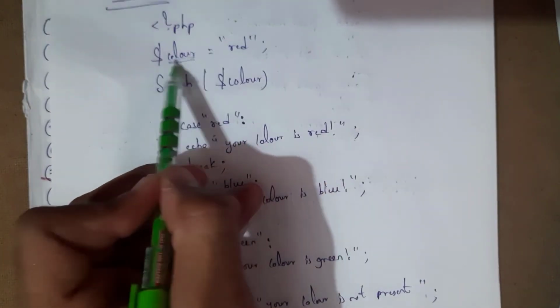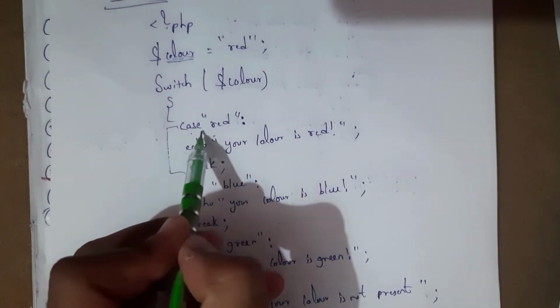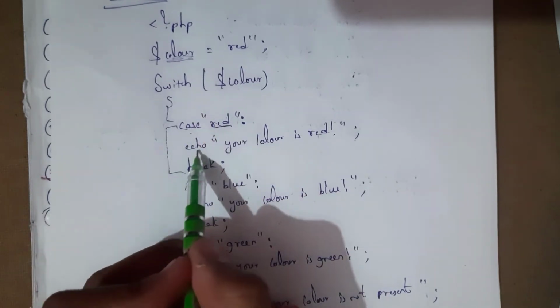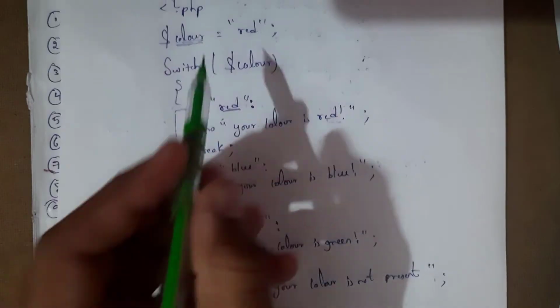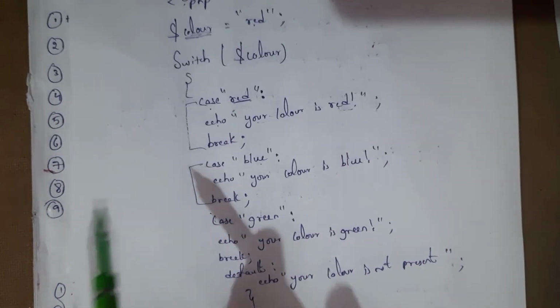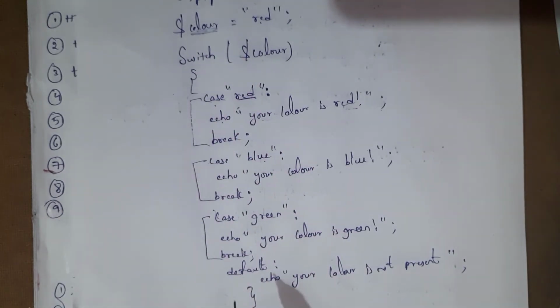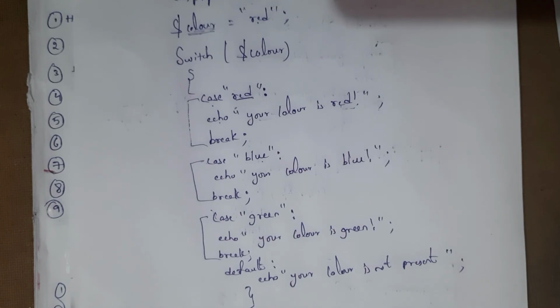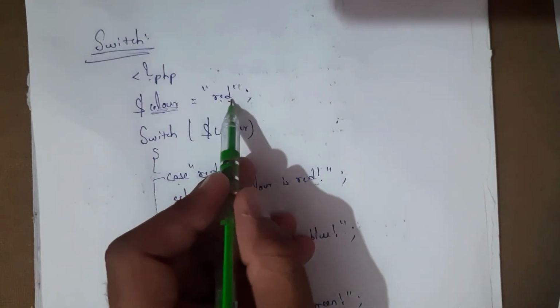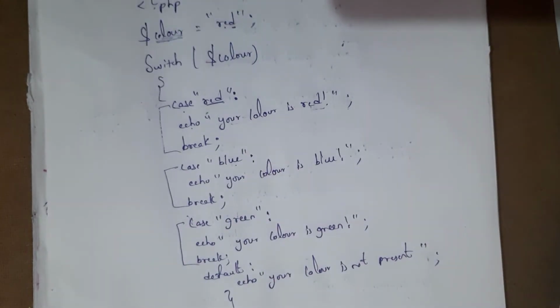Here I took $color equal to red. So this is one case. If the condition is red, then this statement is executed. If here I took blue, then this statement is executed. Similarly this one. And at last, if all these are false, then the default statement is executed. If here I took violet, violet is not present here. Red, blue, green, only three colors are present. So violet color is not present. So the output is your color is not present.